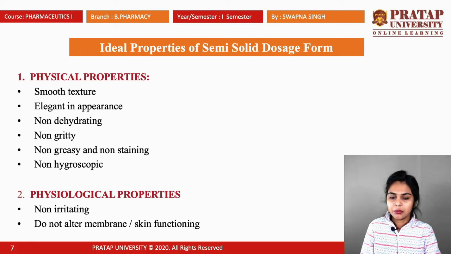Next are the ideal properties of semi-solid dosage forms. Based on physical properties, it should have a smooth texture, be non-gritty and elegant in appearance, non-dehydrating, non-greasy, non-staining and non-hygroscopic in nature.